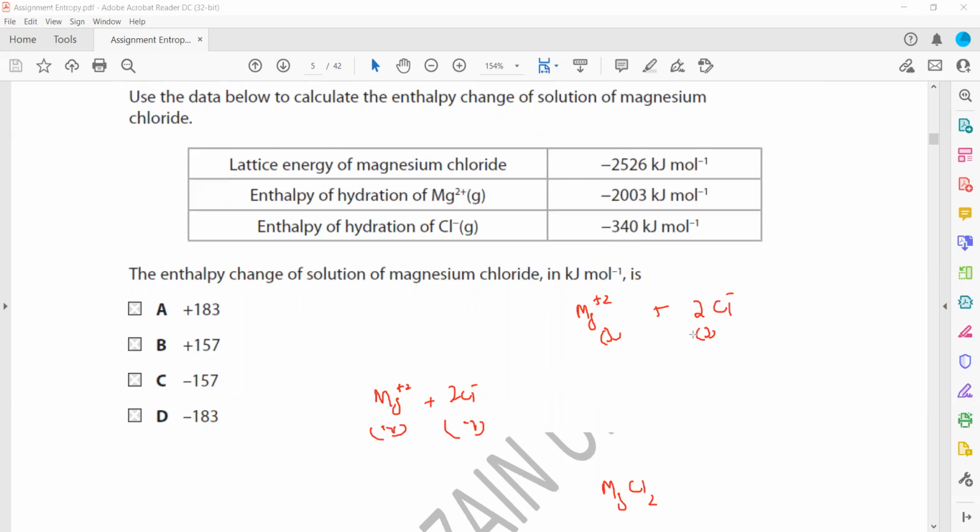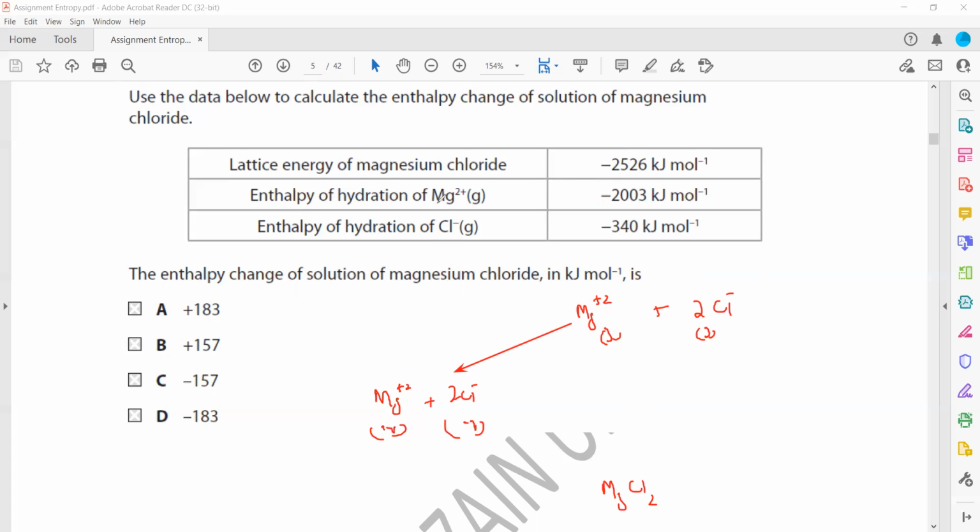So what happens when magnesium ion and chloride ion form magnesium chloride? What is the possibility that magnesium ion in the gaseous state and chloride ion in the gaseous state form magnesium and chloride ion in aqueous state? We call that hydration.